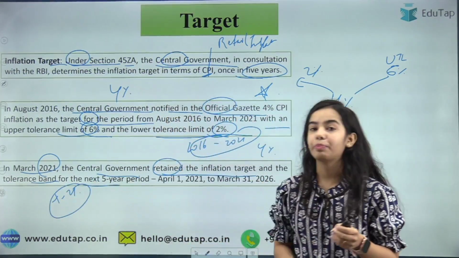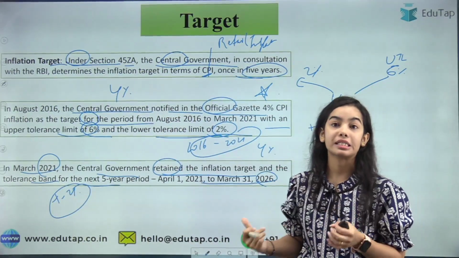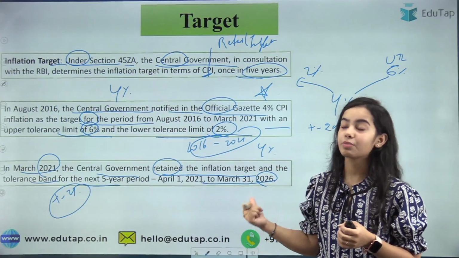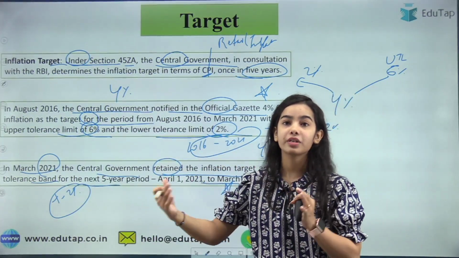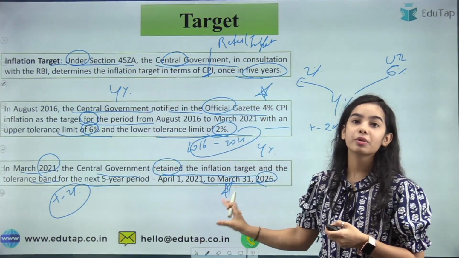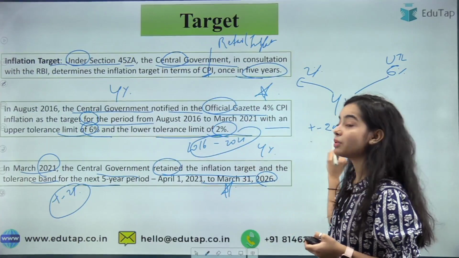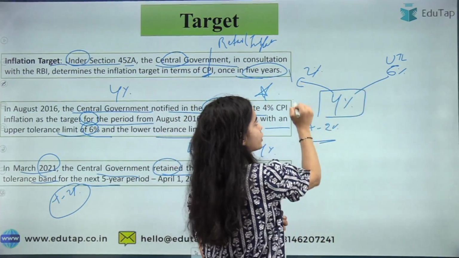For the next 5-year period also, that is from April 1, 2021 to March 31, 2026. Now the question can be from this because this is very important. That is, for the next 5 years also this band is going to remain in the country. I hope you have understood about the inflation target, and this is the flexible inflation targeting framework.